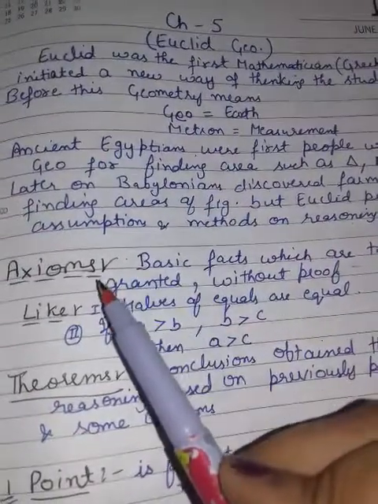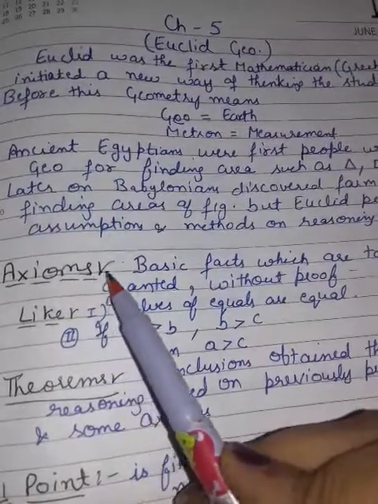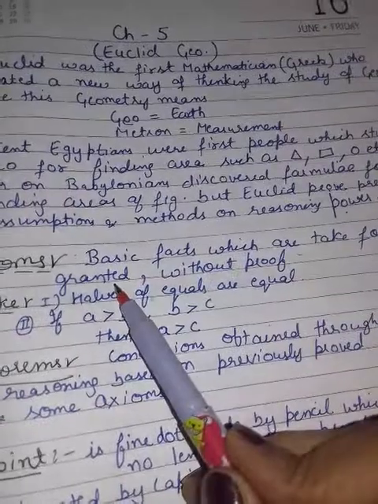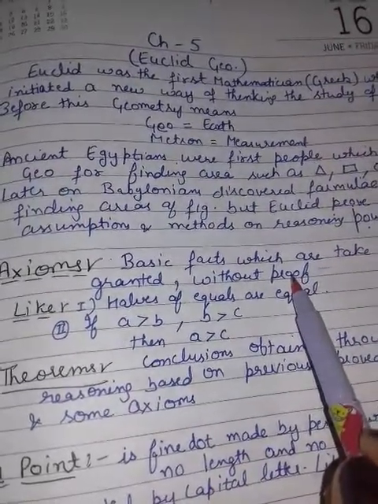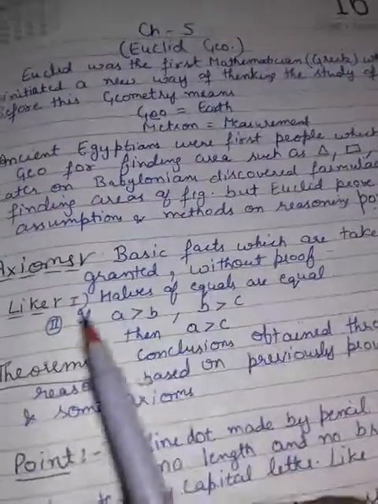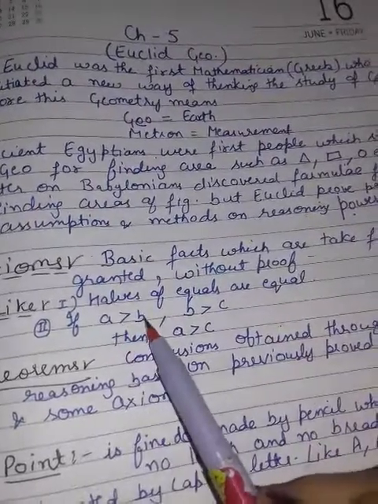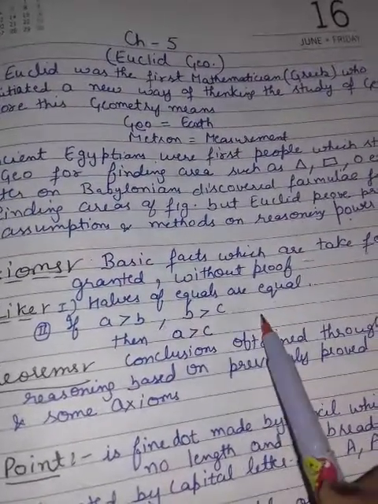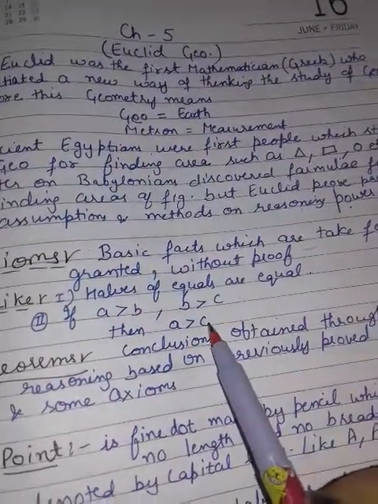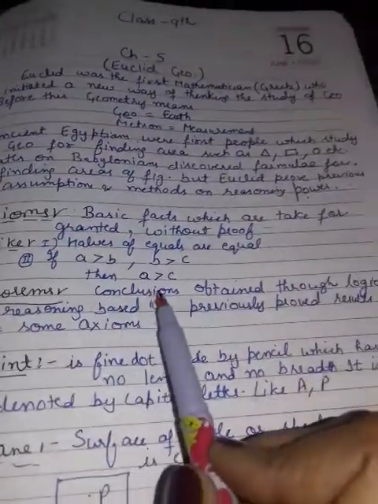I hope you are getting axioms. Firstly, I want to tell what is the meaning of axiom. Axioms are basic facts which are taken for granted without proof, which are real truths, we can say universal truths. Halves of equals are equal. If A is greater than B and B is greater than C, then A is greater than C.